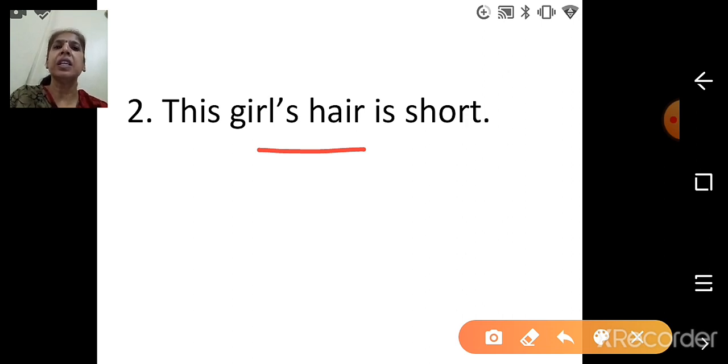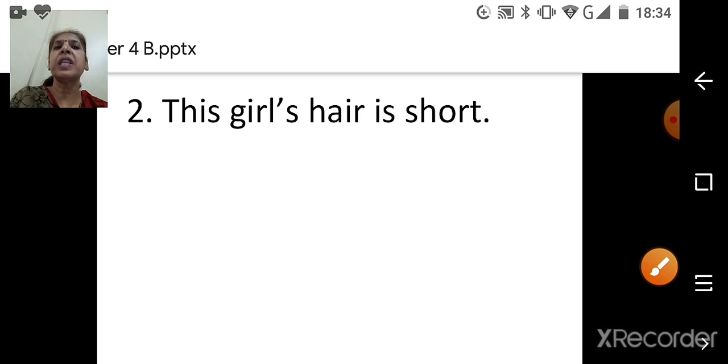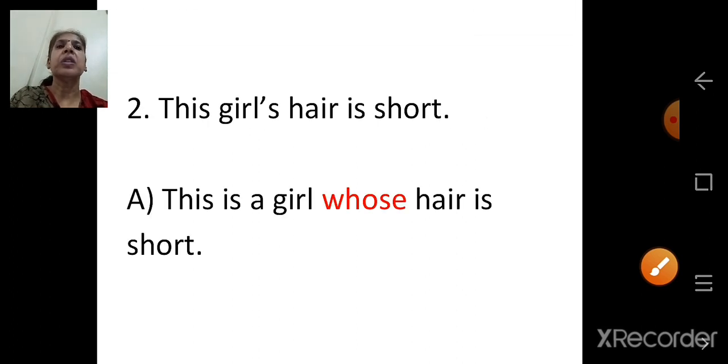And where are we using whose? Where it is showing belongingness, that is apostrophe s. When we show belongingness, girl's, apostrophe s. Whose hair? Girl's hair. So this is a girl whose hair is short.